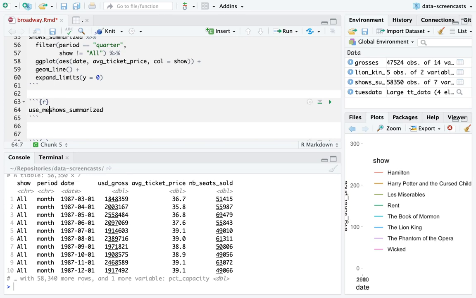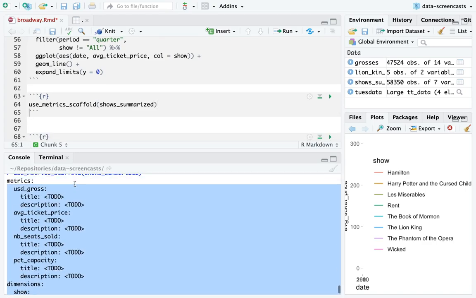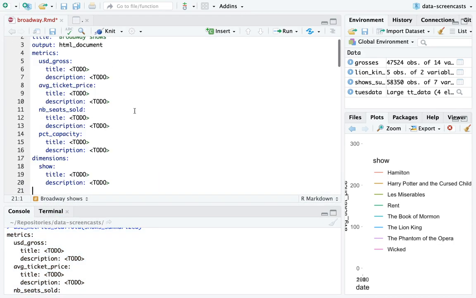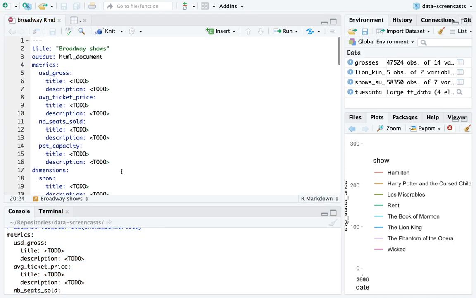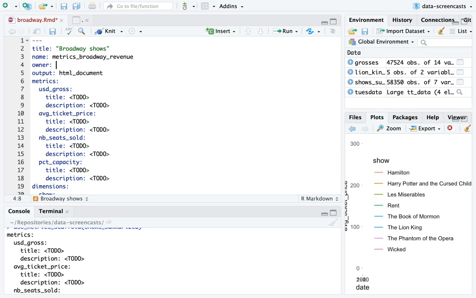In the tidy metrics framework, we can use metrics scaffold. It's a helper function that gives me some stuff that I'm going to add to the top of our document here. I'm actually editing it up here. This format, this user interface is going to change a little bit. Right now, metrics, Broadway, revenue. I'm giving a category and a subcategory, owner. Again, I'm putting in my email.